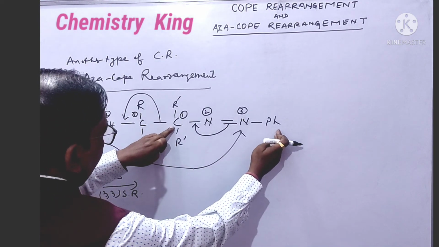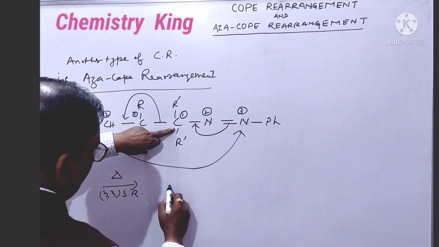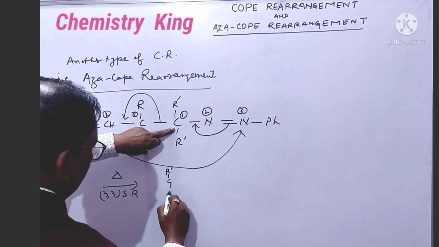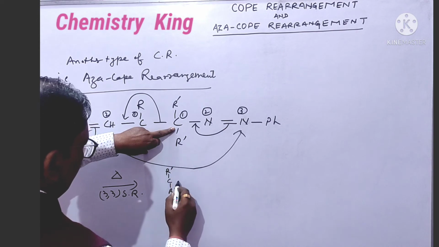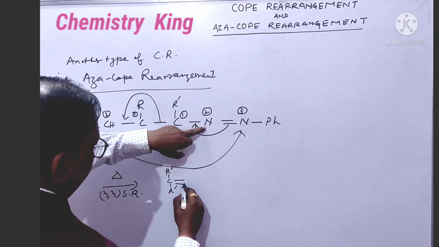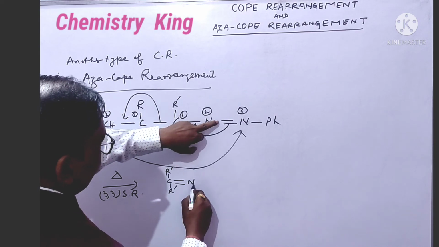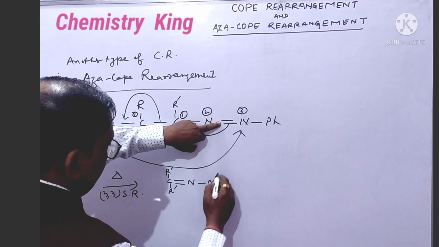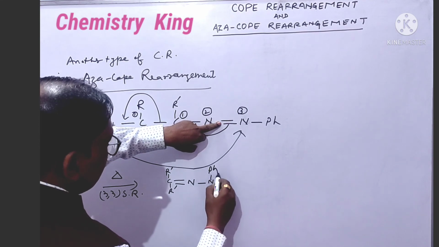So write first of all this part: C, R dash, bond, here double bond N, here single bond N, bond phenyl.